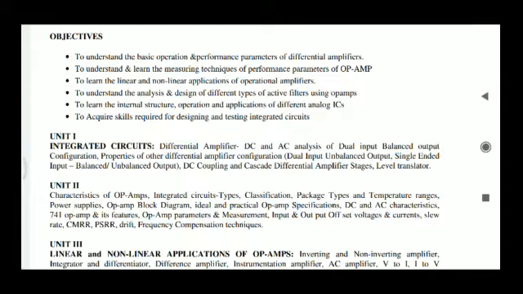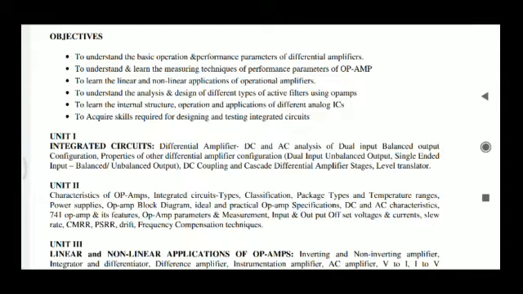That is nothing but how this op amp is going to perform according to the signal which we have given. So what is the frequency response of this operational amplifier, that is how effectively this operational amplifier is going to work at different frequencies. At particular frequencies it is going to work well, and at some other frequencies it is not going to work well. So at what frequencies it is going to perform well, that we are going to see, that is nothing but the frequency response of this operational amplifier,